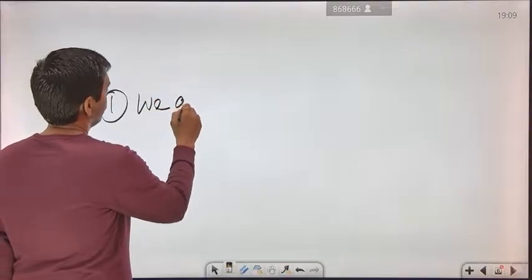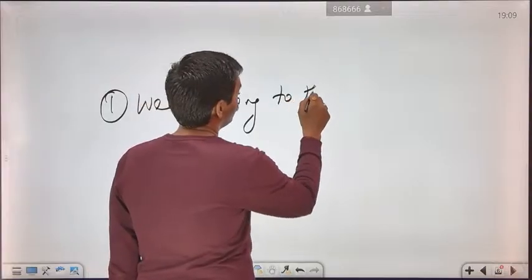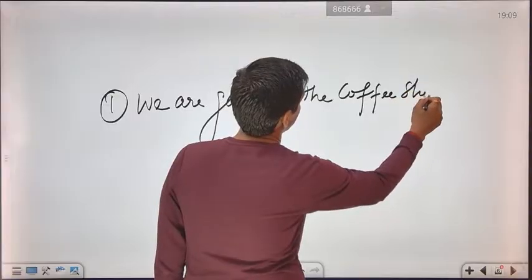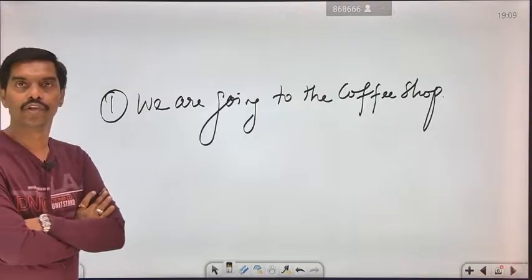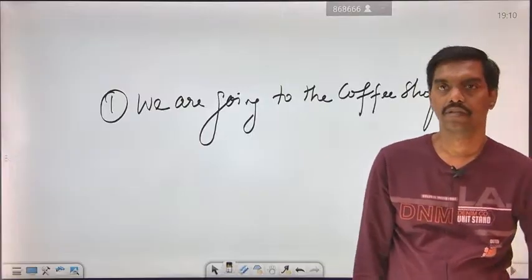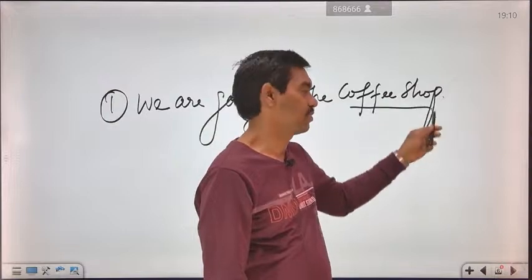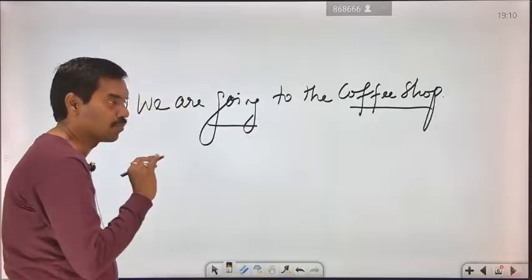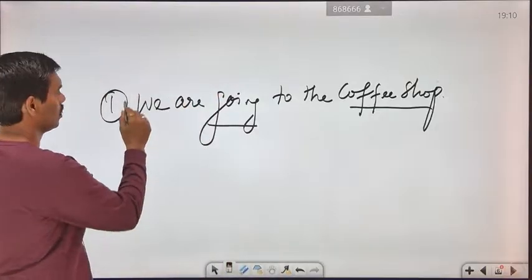We are going to the coffee shop. What is this? We are going to the coffee shop. So what action has taken place? Here the coffee shop represents the place of the action. Someone is going to the coffee shop. Who is going?